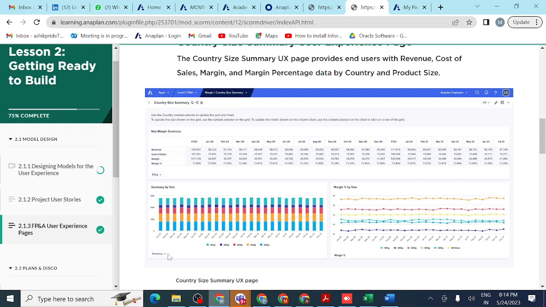What is the revenue for the 100 gram product, 200 gram, 300, 400, 500 gram, and how much revenue we are getting each month. You can see here January, February, April, each and everywhere you can see how it is happening. This is my line chart, where you can see the margin percentage, how much margin percentage I am getting, by size. So each and everything you can see in UX pages.